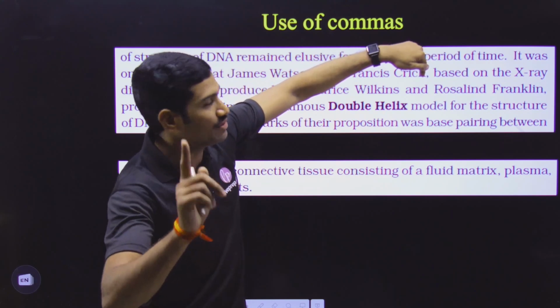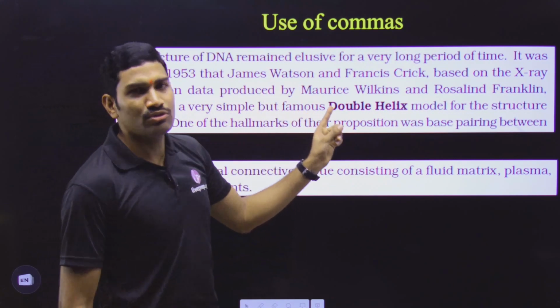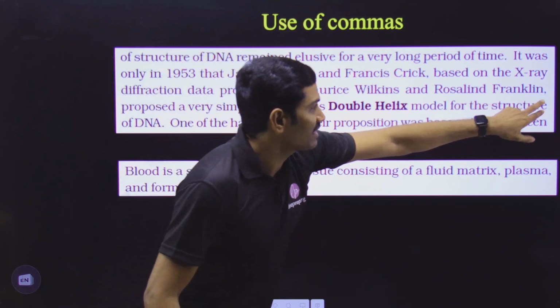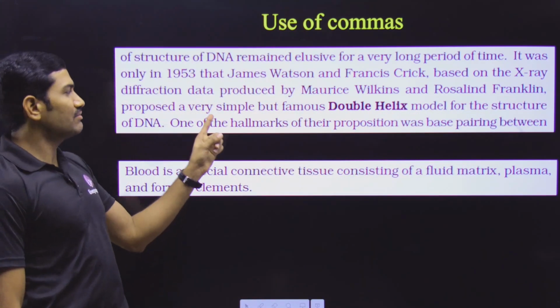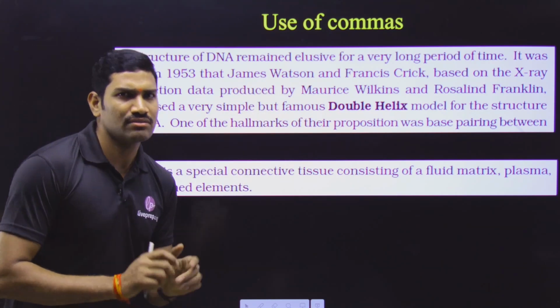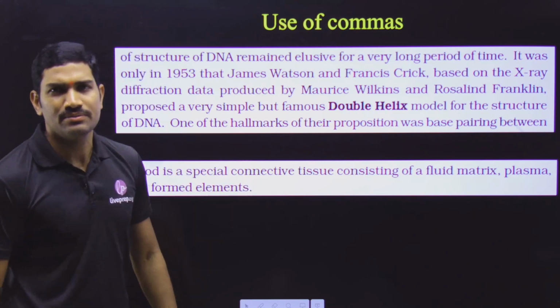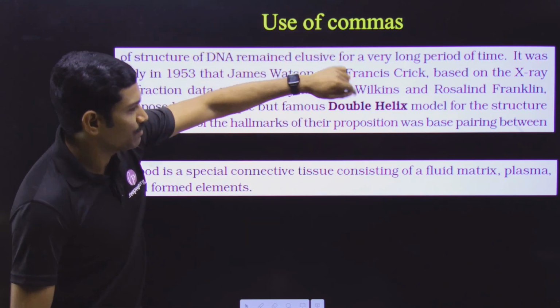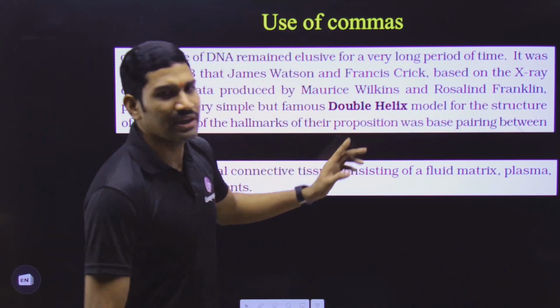Here there is a comma, observe it. And now they are saying that based on the X-ray diffraction data produced by Morris Wilkins and Rosalind Franklin. Once again there is a comma. And now they are saying that proposed a very simple but famous DNA double helical model for the structure of DNA. Fine. Now the question here is, who proposed this structure of DNA? Is it Watson and Crick who proposed the structure of DNA, that is the double helical model, or Wilkins and Franklin?